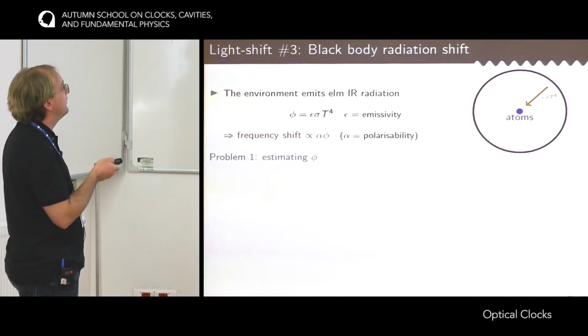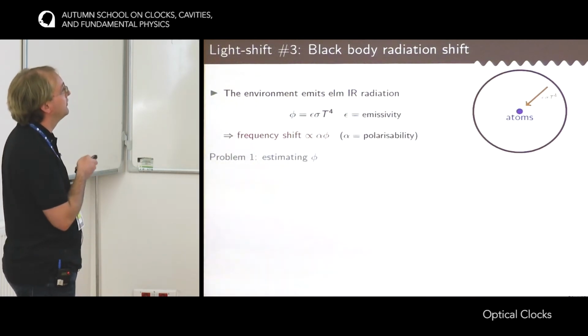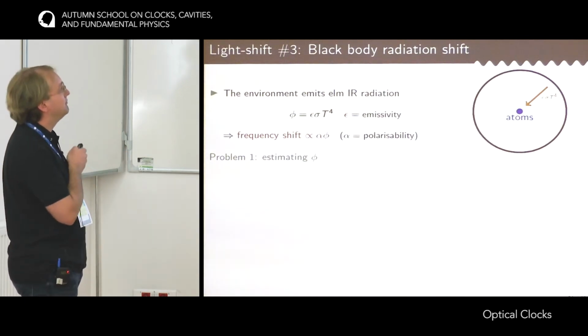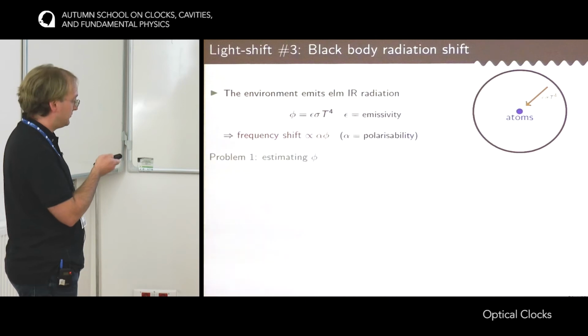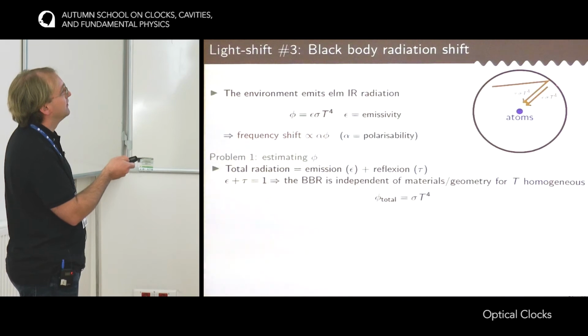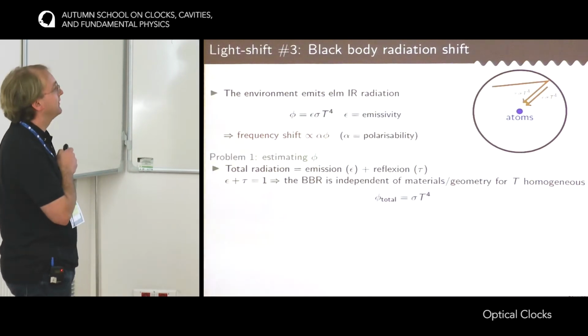So in order to estimate this effect, there are two problems to solve. The first one is to estimate the flux phi that arrives on the atoms. And you see here that there is a challenge, which is this parameter epsilon, because the flux depends on the type of the material, and this emissivity is really very hard to estimate precisely for a given material. Fortunately, physics comes to the rescue, and it's not only the light that is emitted by a part of the vacuum system that you have to consider, but also the light that is emitted by other parts of the vacuum system and reflected by this element of surface.